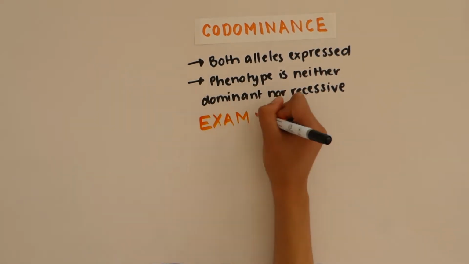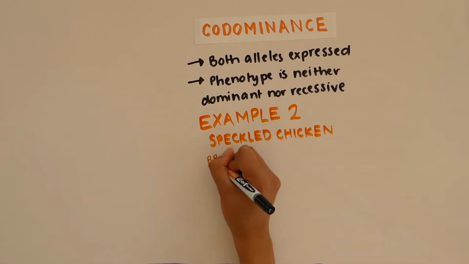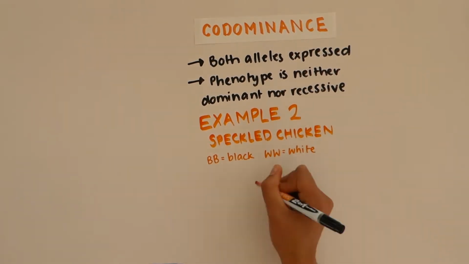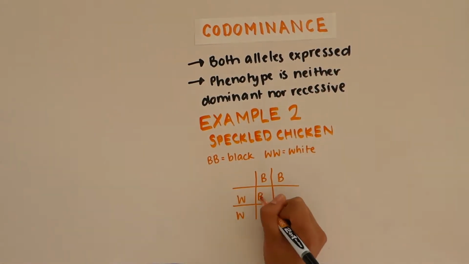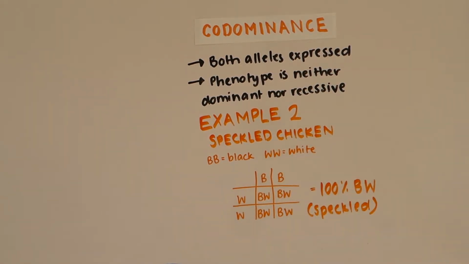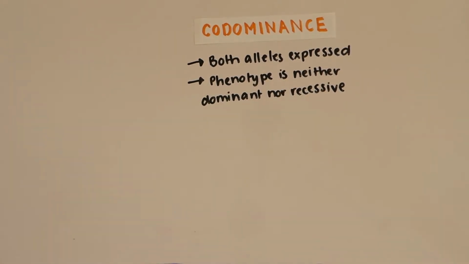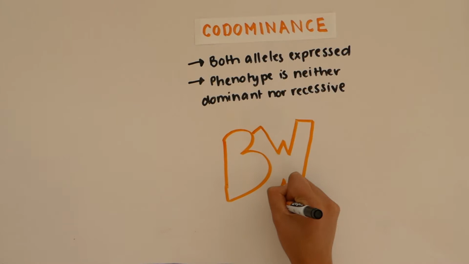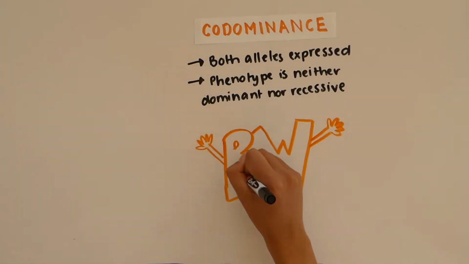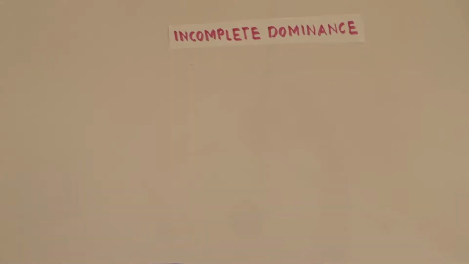hairs. For the speckled chickens, a capital B represents pure black chickens, and a capital W represents pure white chickens. When a pure black chicken crosses with a pure white chicken, 100% of their offspring will be a speckled pattern, where both black and white feathers are featured. Why doesn't codominance produce a simple Mendelian cross? Because a heterozygous animal doesn't give the dominant trait as it would in simple dominance.